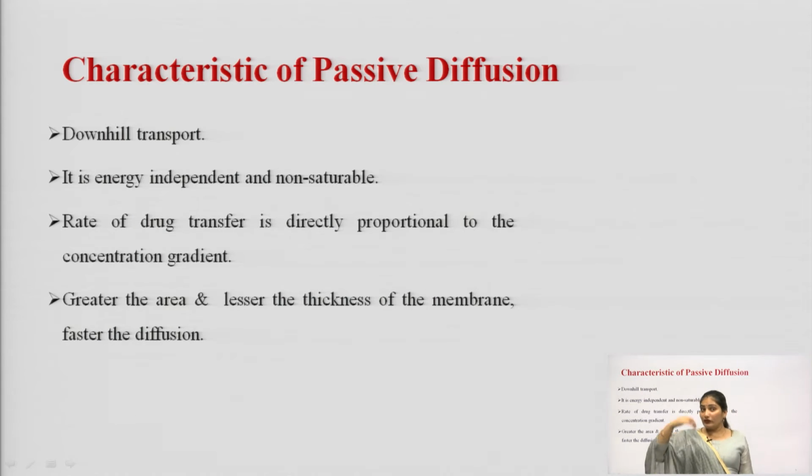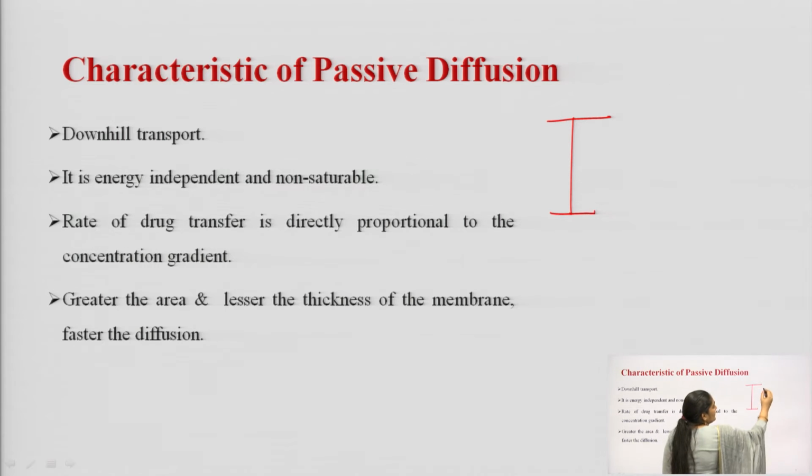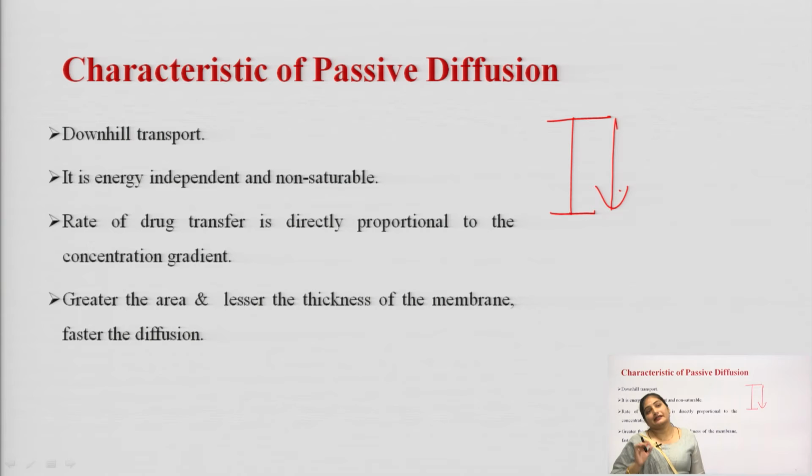If it is from lower to higher, then it is called uphill, because in downhill it is from higher to lower. That is why it is called a downhill transport. So, in the case of passive diffusion, the drug movement takes place from higher concentration to lower concentration. That is why it is called the downhill transport.